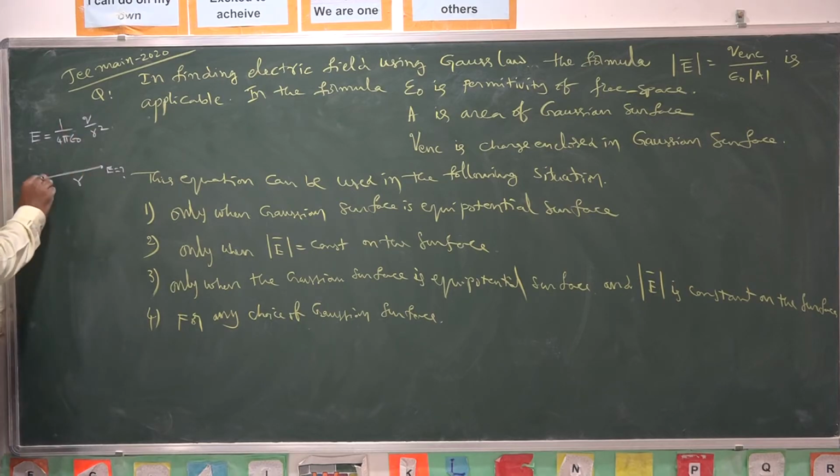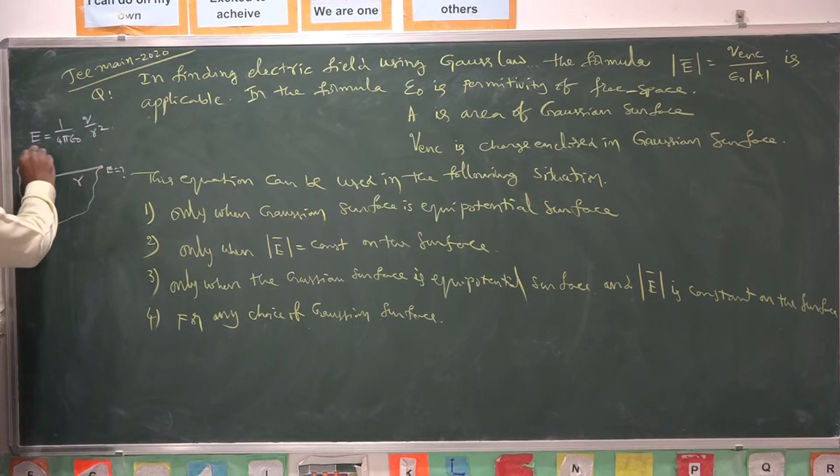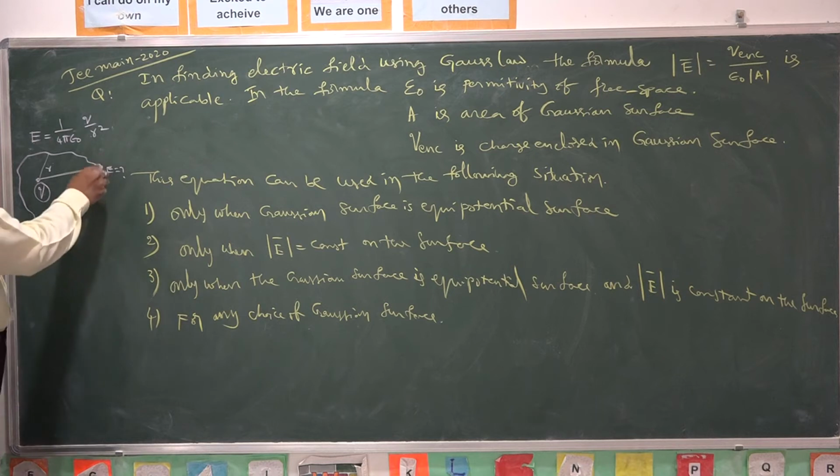As the magnitude of charge is fixed and the distance is fixed, electric field is fixed at a fixed distance. Suppose you consider a Gaussian surface, on this Gaussian surface each and every point is at a fixed distance from the fixed charge. So at individual points, the strength of electric field is a fixed value.